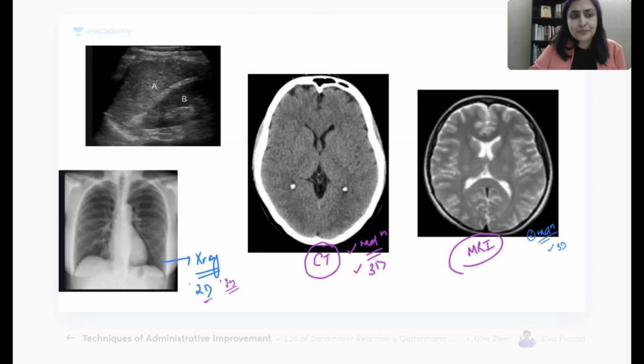What is this here? This is ultrasound. Perfect. One question for you. Is ultrasound having radiation or no radiation? Again, no radiation. Ultrasound uses what? It doesn't use X-ray, it doesn't use magnetic field, but it uses sound waves.